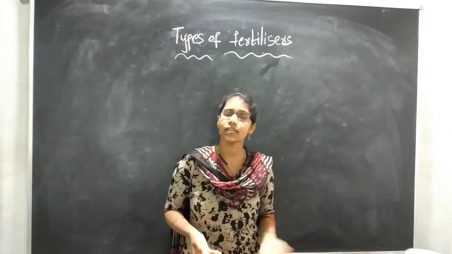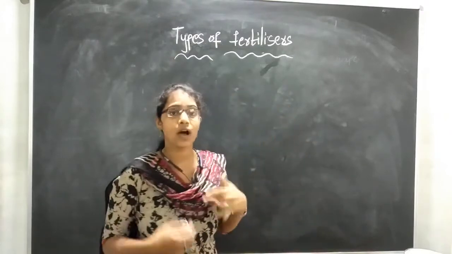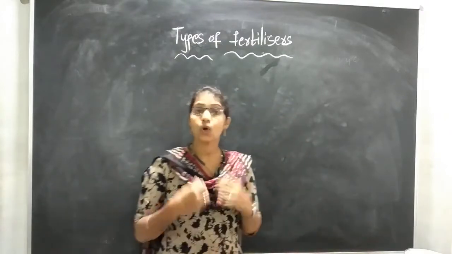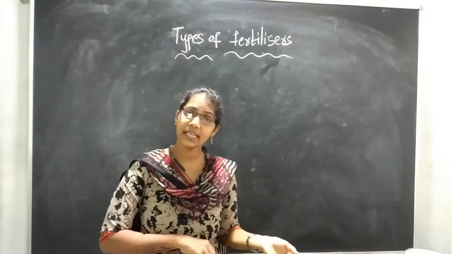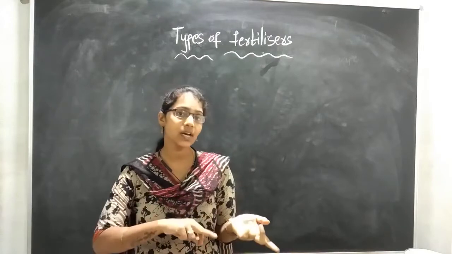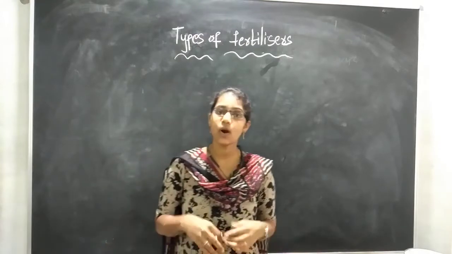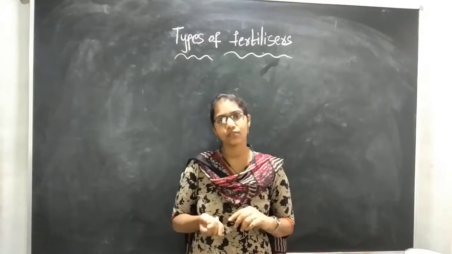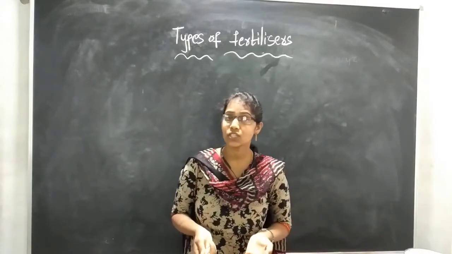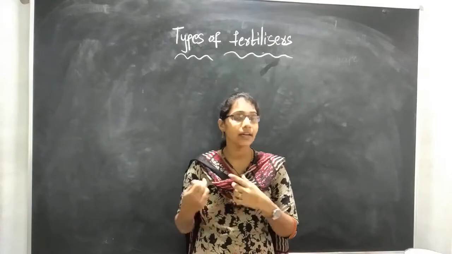So where do we get these fertilizers? How are we getting these fertilizers? We get them both organically and inorganically, naturally and artificially. So what are natural fertilizers and what are artificial ones?